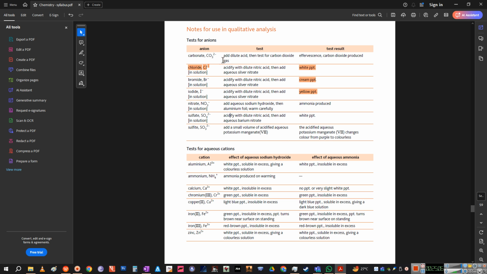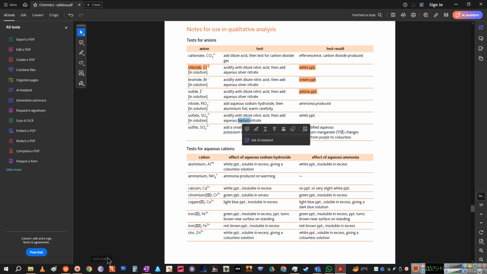So we cannot use any of these add dilute acid techniques because it's not going to work out, right? So what we do is we use acidified dilute nitric acid, right? Now we're introducing nitrate ions, which obviously is not going to do anything, but in the next step we are going to add barium nitrate, right? We do know that all nitrates are soluble. Now why did we add nitric acid in there? So that there is an excess of hydrogen as well, right? So hydrogen ions are there, nitrate ions are there, and now the barium ion is also there.